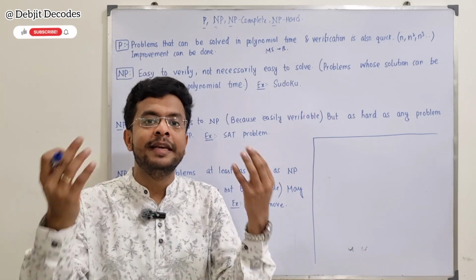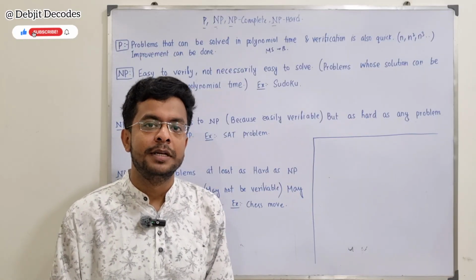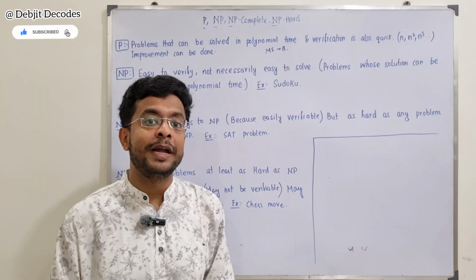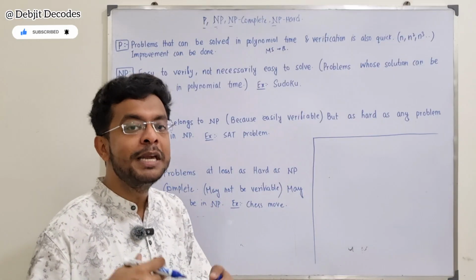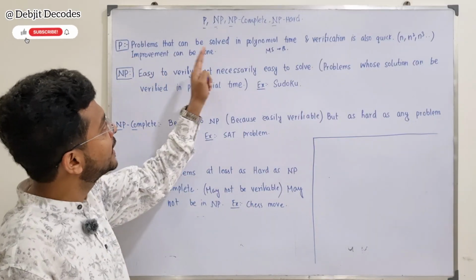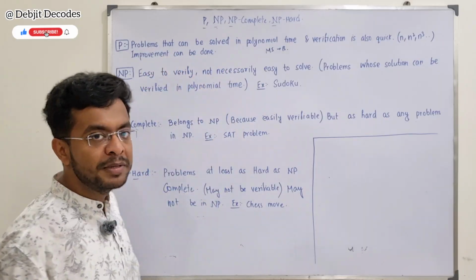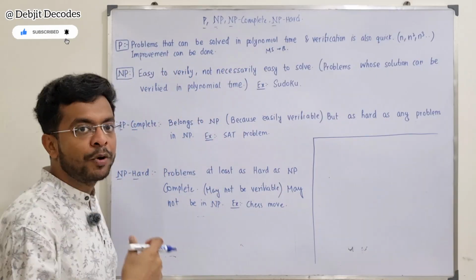Right now, we think, how can it be done in order of n time? Someday we also thought, how can it be done in order of n log n time? But it is doable. So we need to keep thinking and keep the scope for improvement. That is what it is saying: problems can be solved in polynomial time, verification is also quick, and there can be improvement on a daily basis. We can keep on trying.